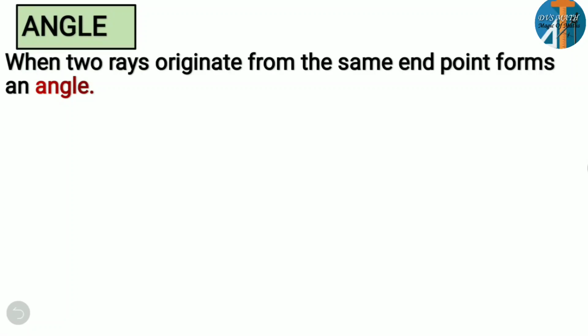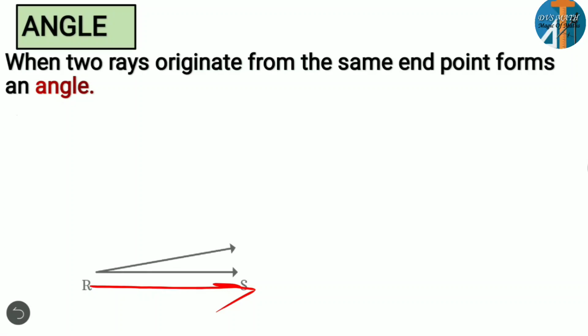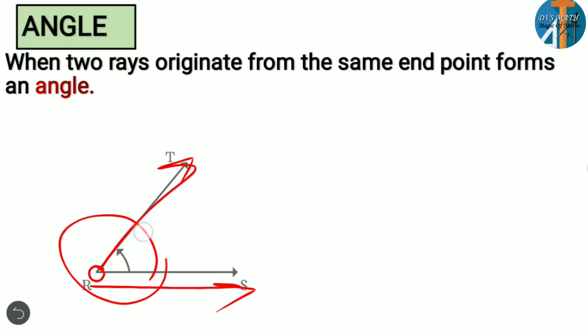You can observe here. RS is one ray. Another ray is moving from the same point R, and RT is another ray. So they are forming an angle. Clear? So when two rays originate from the same end point, they form an angle.